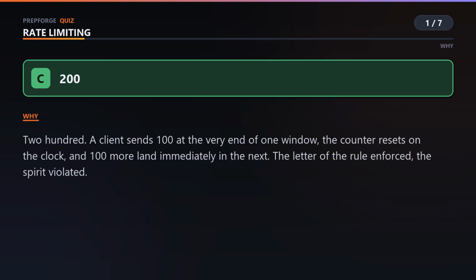200, double what you thought you'd allowed. Here's how. Your client waits until the very end of the window, fires off 100. The clock ticks over, the counter resets to 0, and it fires another 100 straight away. 200 requests, and not a single rule broken. That's the boundary burst, and it's why fixed window has a reputation.